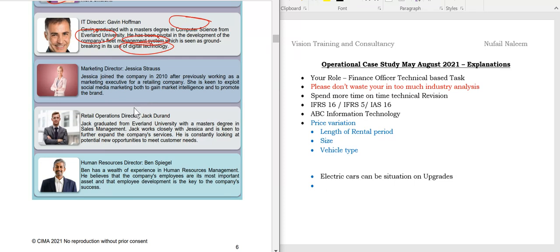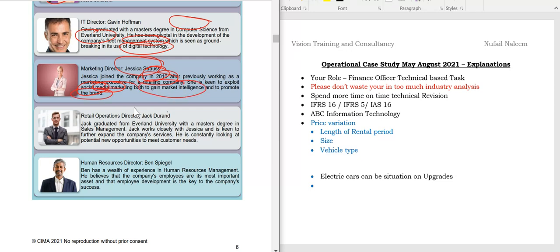And then students, marketing director Jessica Strauss. Jessica joined the company in 2010 after previously working as a marketing executive in the retailing sector. She is keen to exploit social media marketing. So remember that, students, to gain market intelligence and promote the brand.